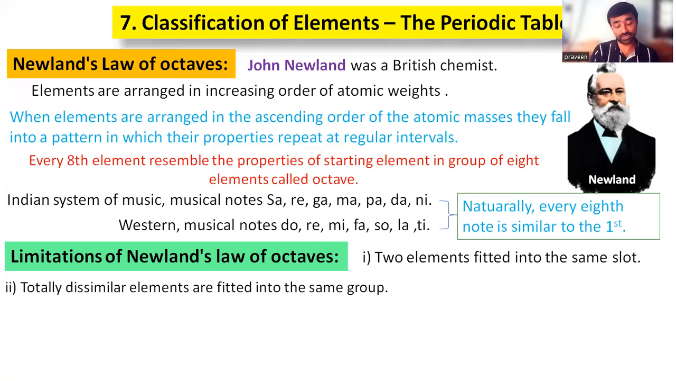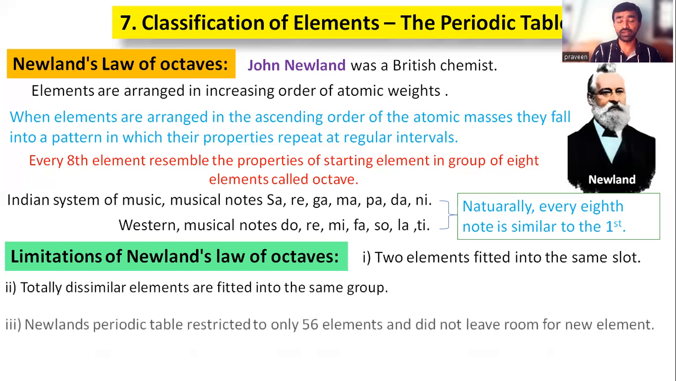For example, here are hydrogen, fluorine, chlorine, which are gases. Bromine is also a gas. But what about cobalt, nickel, palladium, iodine, platinum, iridium? They are metals, right? So how do they resemble the same properties? Suppose you compare hydrogen and lithium, they are also not the same. They are different in their properties, right? So these are the failures. Dissimilar elements are fitted into the same group.